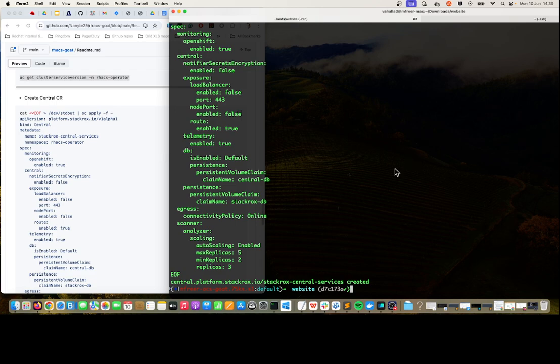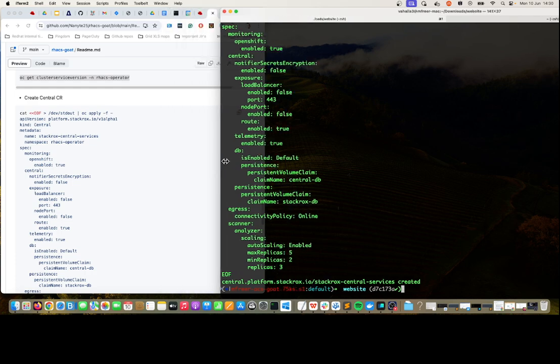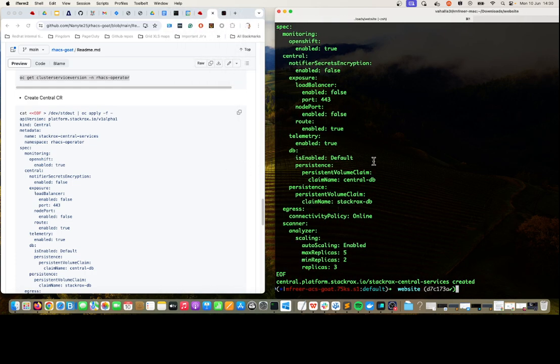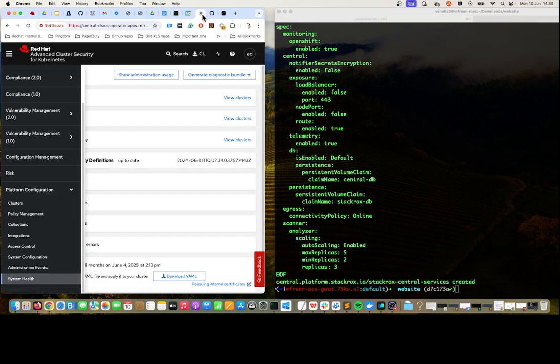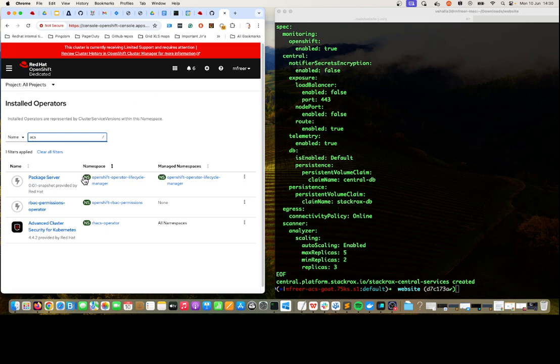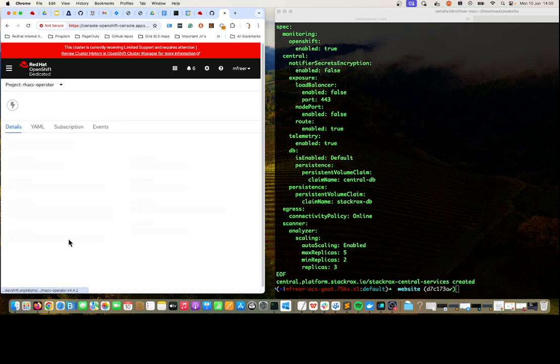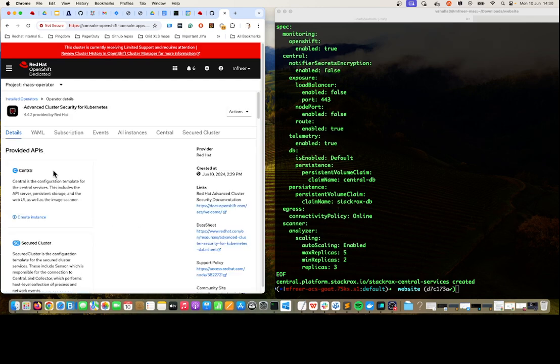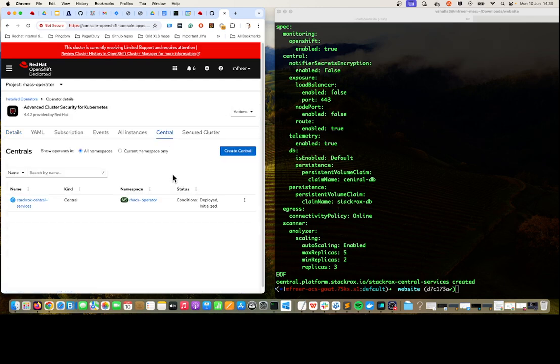Okay, and now we can start watching. We can do this in the UI, or we can create a Central manually on the cluster via the CLI. Let's take a quick look in the UI and have a look at what's happening. So you can see now here that Advanced Cluster Security 4.4.2 is installed. And if we go into Centrals, we'll see that Central has been initialized.